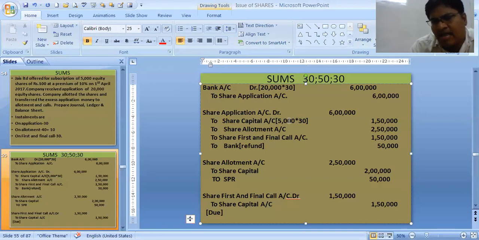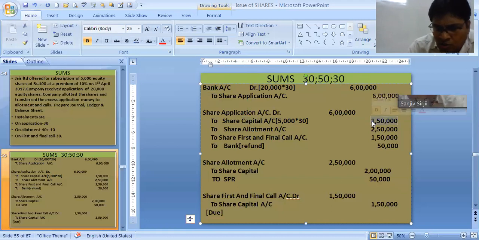That means the company at the beginning has received only 30 rupees for 5,000 shares, that is 1,50,000. Application money credit 6 lakhs and application money debit 6 lakhs get cancelled. My simple journal entry becomes bank account debit to share capital. 6 lakhs in the bank, but share capital only 1,50,000.